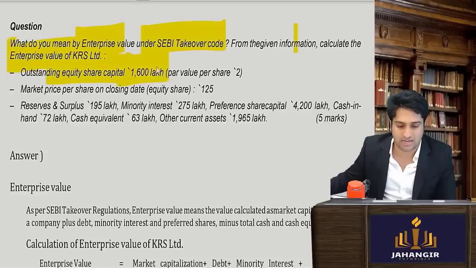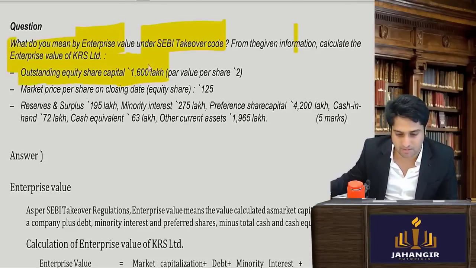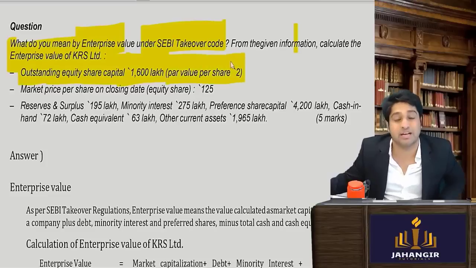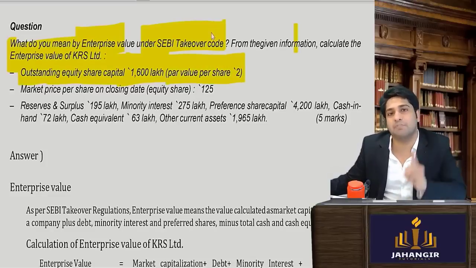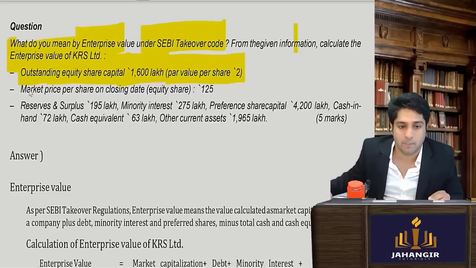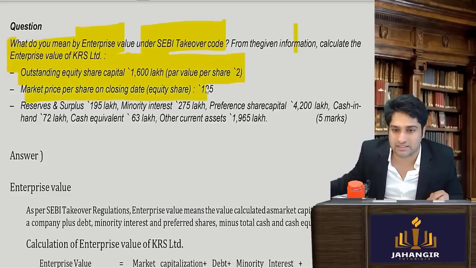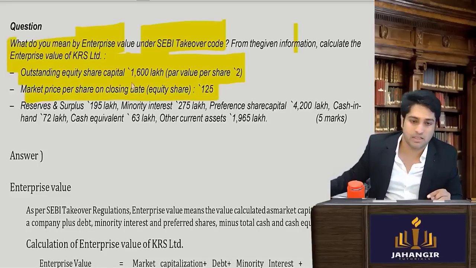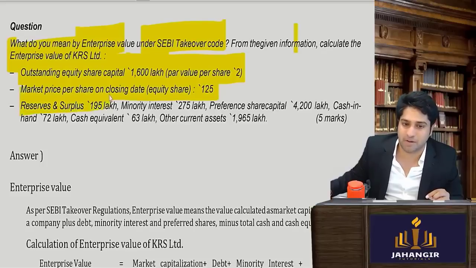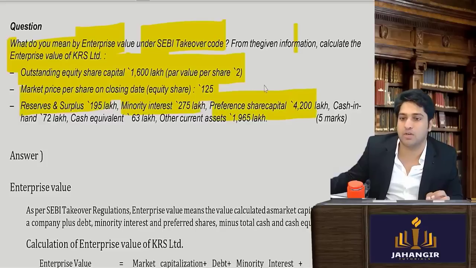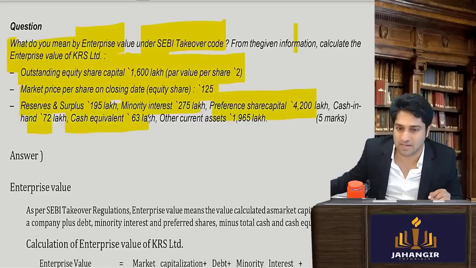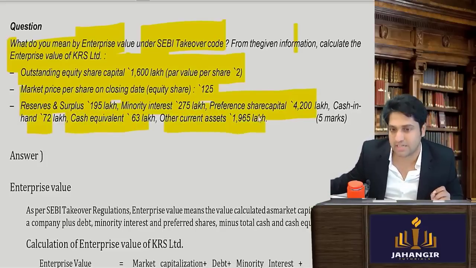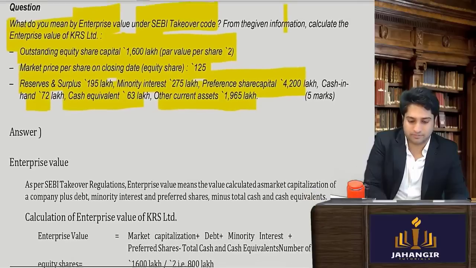Equity shareholders outstanding 1,60,000. Now this is equity share capital of this much per share. Now you have to understand one more thing. What is the market price I need to compute? Market price on the closing day is this much. Reserves and surplus is of this much. Minority interest is of this much. Preference shareholders are of this much. Cash and cash equivalents are of this much. And current assets are of this much amount.